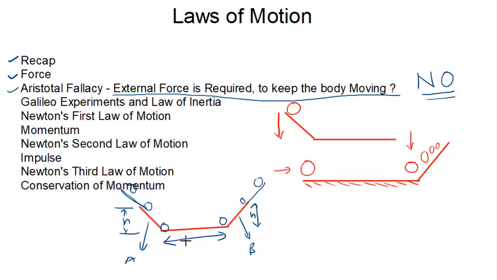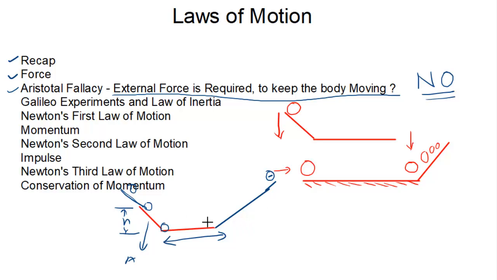Now he concluded, if I go on changing the slope of this surface, still it will try to reach the same height, but in that case it will travel more distance because it has to reach the same height.